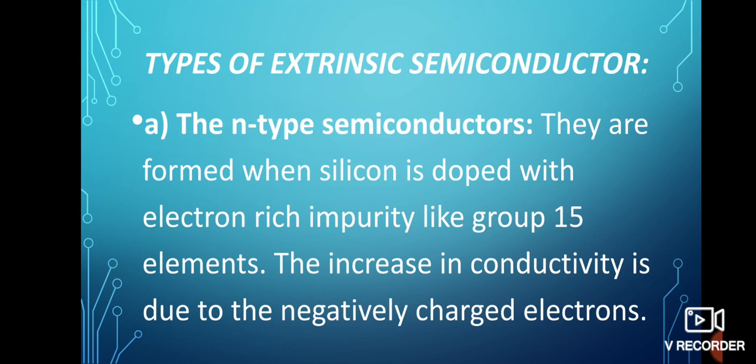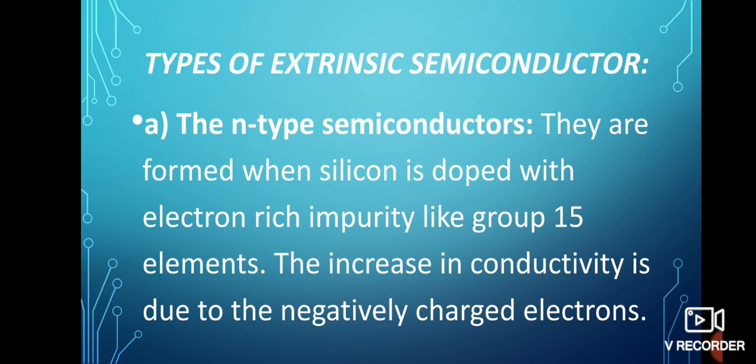They are formed when silicon is doped with electron-rich impurities like group 15 elements. The increase in conductivity is due to the negatively charged electron. These are also known as electron-rich impurities.